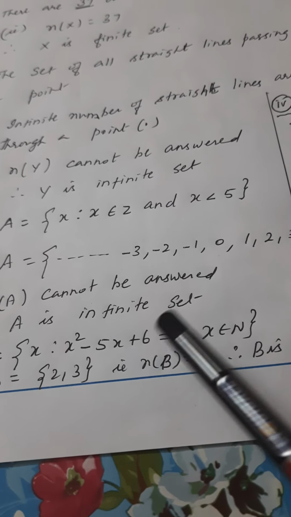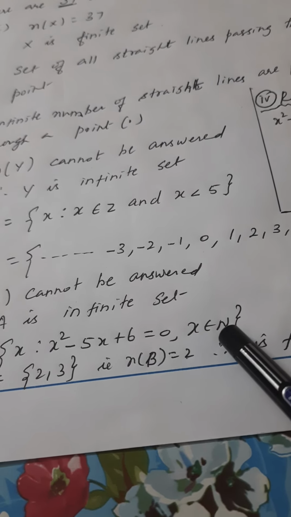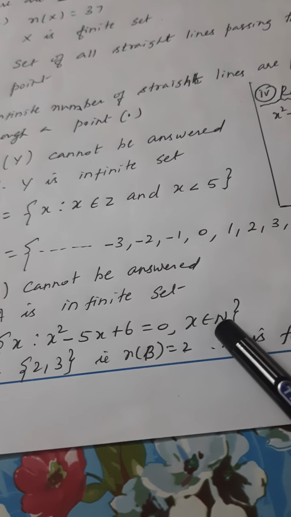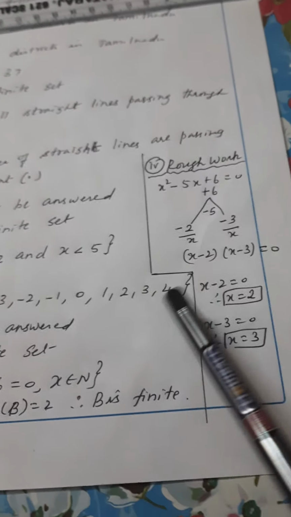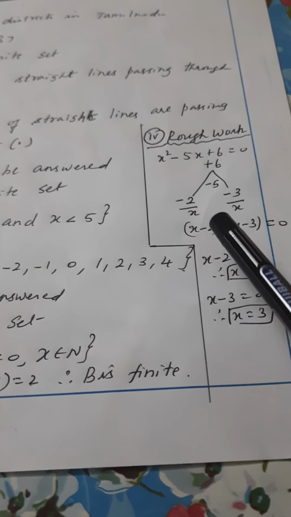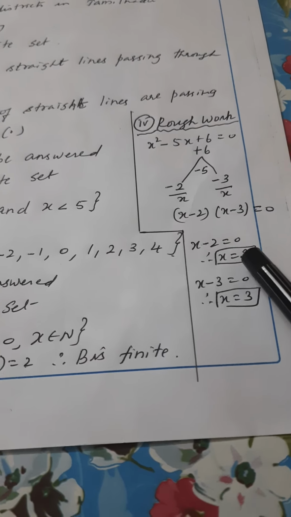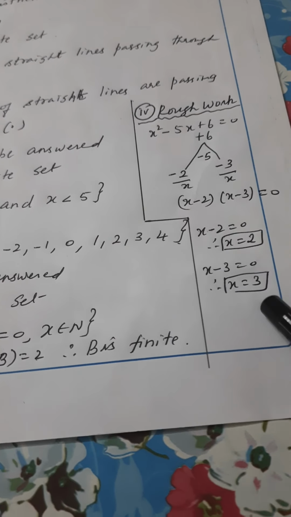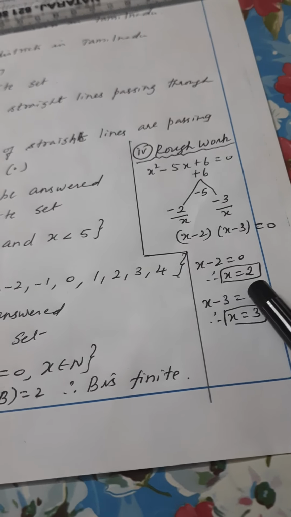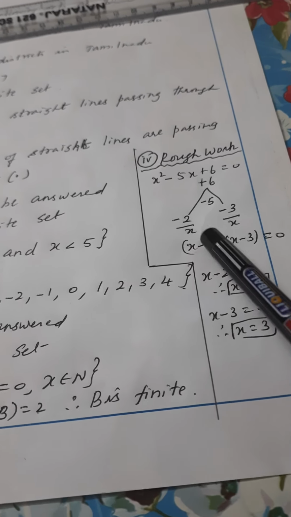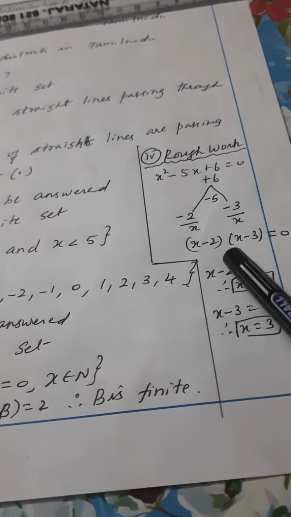The 2 answers should be positive numbers, natural numbers. Natural number means plus numbers starting from 1, 2, 3. Factorization you will be learning in the 3rd chapter, but only for this sum you learn only the answer. Here 2, 3. How we are getting 2, 3 I will explain, but all explanation you write in the notebook, no need to write in the exam.